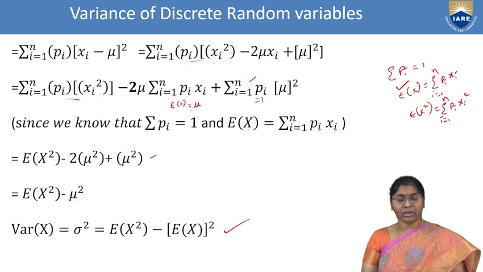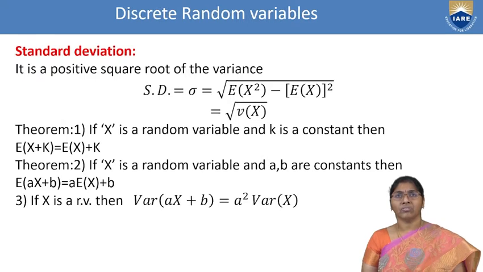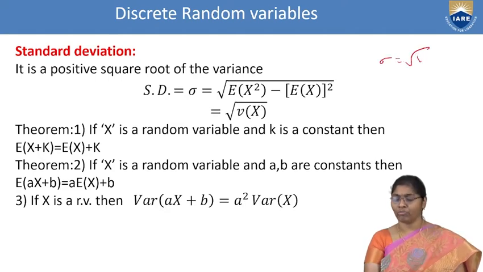Variance is nothing but V of x. Variance of x equal to sigma square equal to E of x square minus E of x whole square. This is the variance. Similarly, next is standard deviation. Standard deviation is the positive square root of the variance. Simply we write it as sigma equal to square root of V of x. That's all. If the value of V of x is 25, then the sigma value equals 5. Simply write it like that.